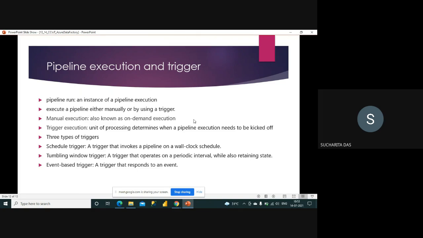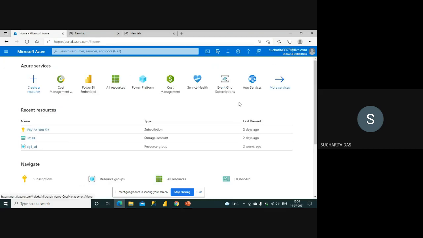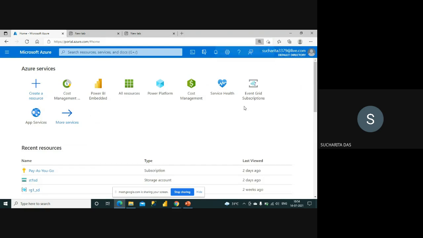So this is the basics about Azure Data Factory. I will show you from the portal how to create Azure Data Factory. But creating a pipeline and then creating the activities is a complex process that needs some time. So for that, again, I will give you the article links that you can refer to and create. Okay, so let me go to my portal. So this is the Azure portal. I think it's visible. If it is not, you can tell me.